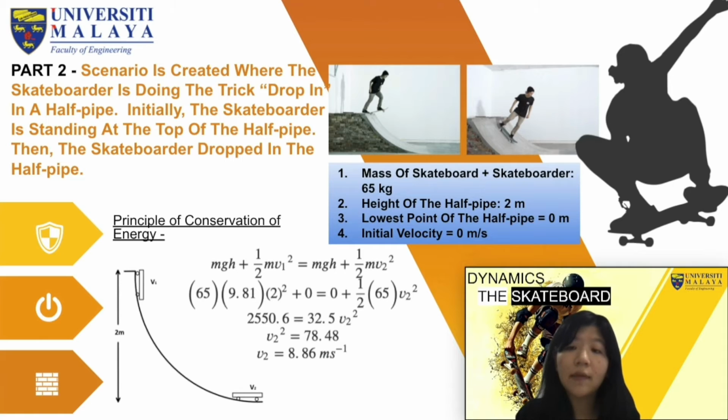Based on the conservation of energy, the total initial energy of a closed system will equal the total final energy. There are two types of energy to be considered in the calculation, which are gravitational potential energy and kinetic energy. By inserting the values into the equation, we can calculate the final velocity of the skateboarder at the lowest point of the half pipe, which is 8.86 meters per second.